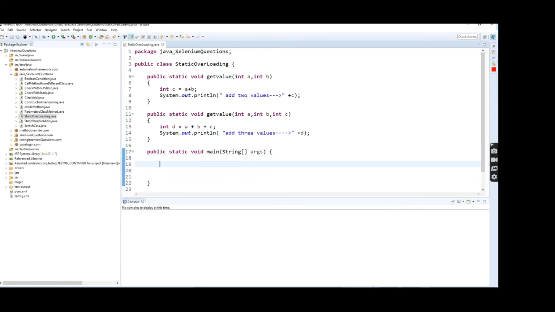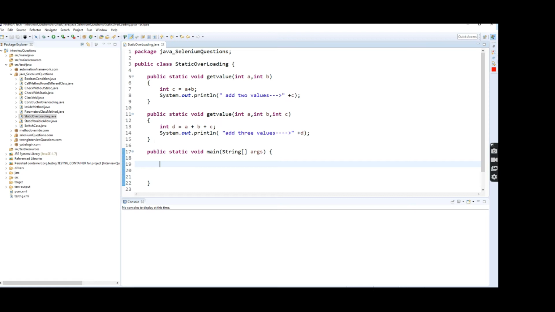So why are we going to create the main method? For passing the value inside the static method, right? So here I'm going to get the static method. How can we access those static methods? Using the class name. Here we don't want to create any object for the class, which means a reference variable. So you can use the class name directly.